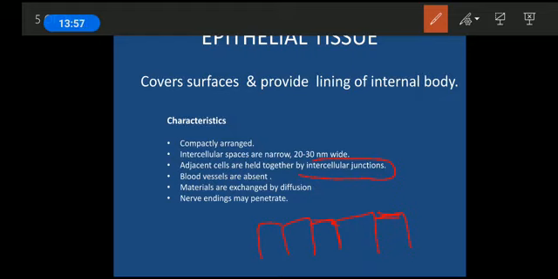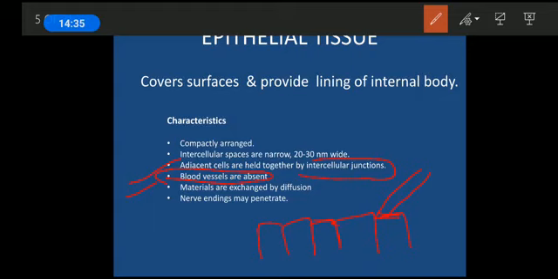Next, the blood vessels are absent. This is again an important part. It might form a question about the tissues, particularly epithelial tissue. So it means wherever this epithelial tissue is present, the blood vessels are not able to penetrate. Why? Because they do not have intercellular spaces. And when they do not have the high intercellular spaces, the blood vessels will not be able to get inside them, or will not be able to cross the intercellular spaces, right? So we can say blood vessels are absent.